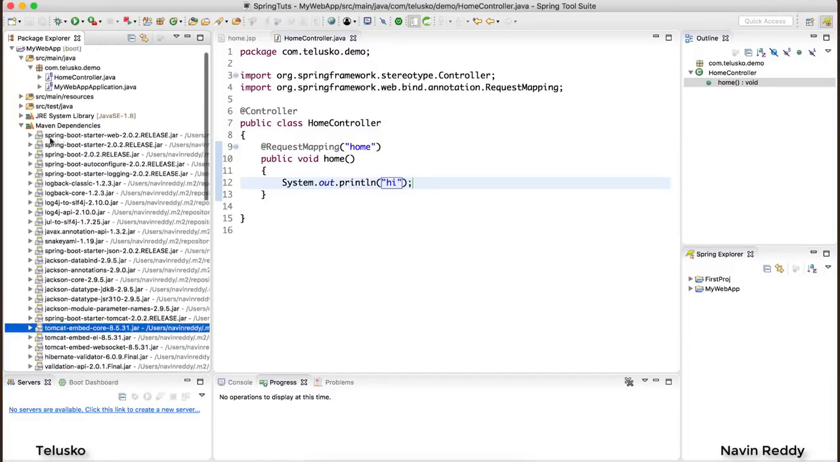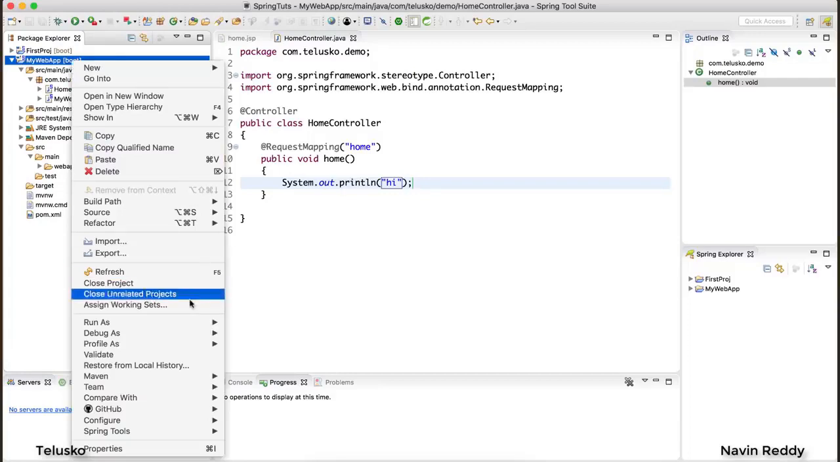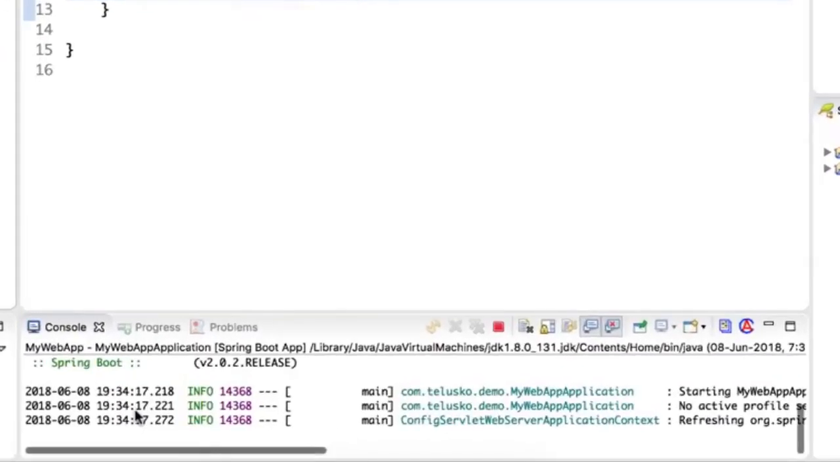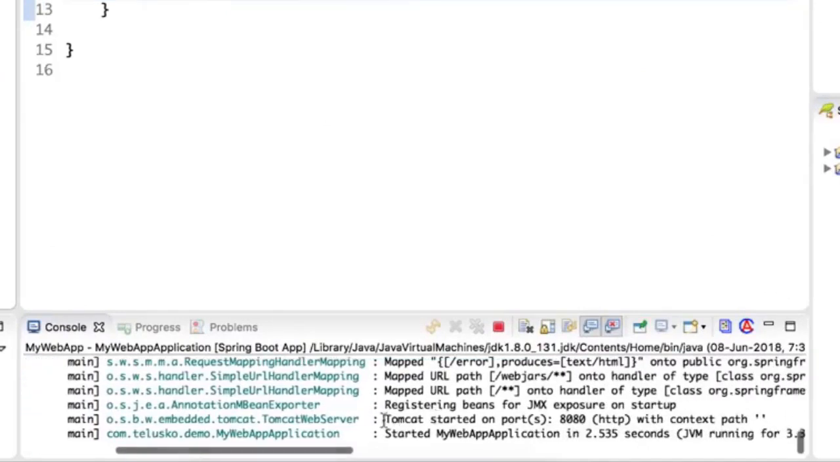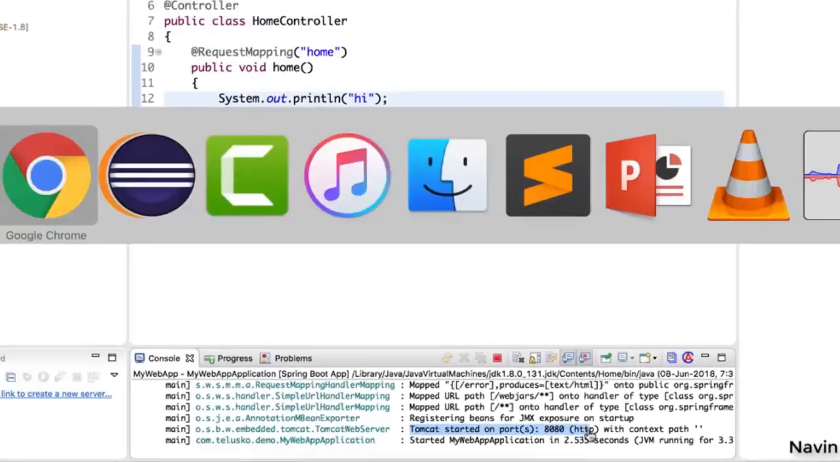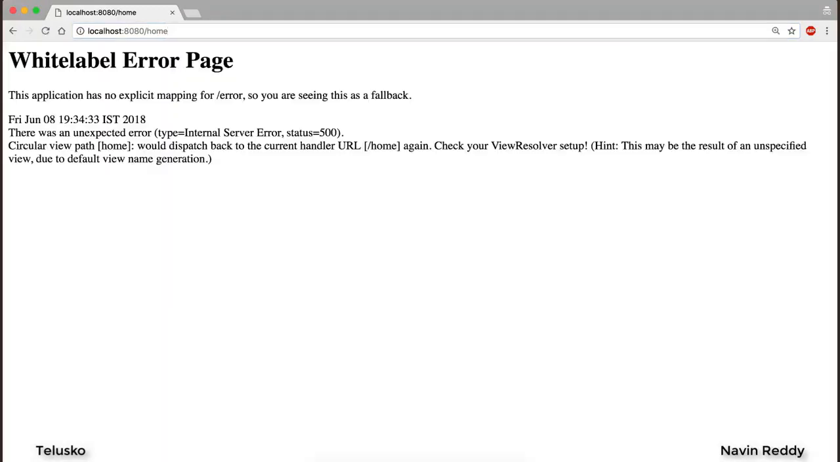Okay, so once we know this, let's run this project, because the moment you run this project, it will start the internal Tomcat. So here we go. I will right click on the project and say Run As Spring Boot App. It will take some time, obviously. So you can see it is running, and the Tomcat has started. You can see that it's saying Tomcat started at port number 8080. So I'll go back to my browser and I'll say localhost 8080/home. The moment I press enter, oh, we got an error.